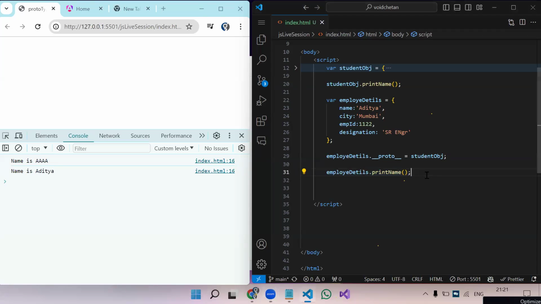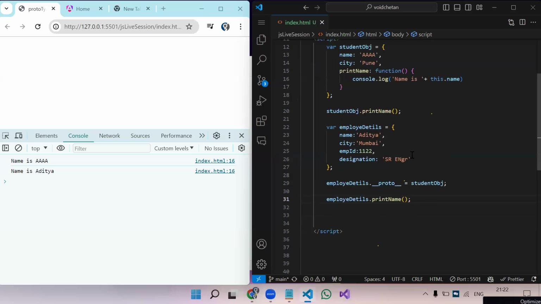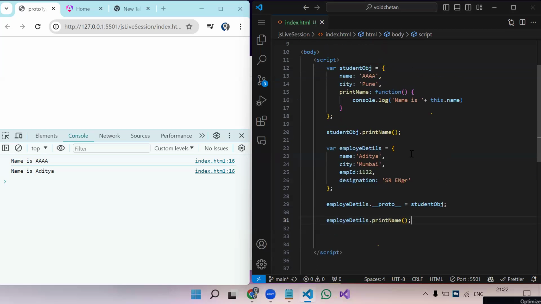Yeah, Venki. By using proto, as you told, we are getting the properties of whatever we are assigning. Now we are assigning the employee details to the student object. But my question is, we are getting the properties of all the students, right? Which name in this employee name details will be considered from this object? Now we are using this, so we are trying to access the name property by using this. This will refer to the object you are using.